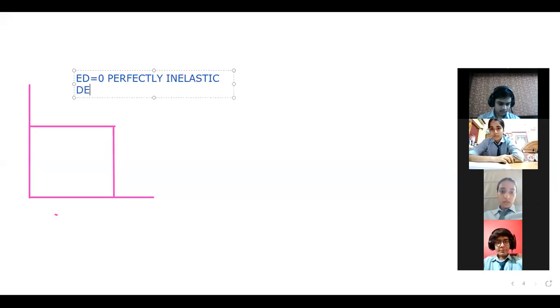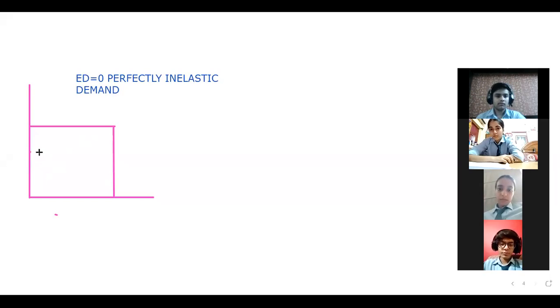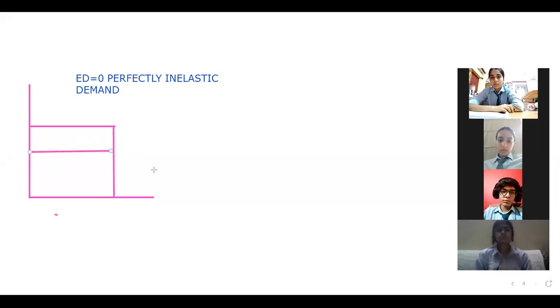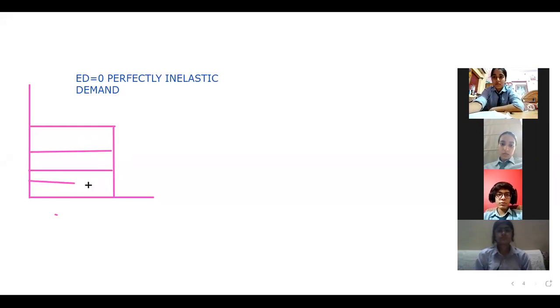Inelastic demand. Now, if the price is changing, look at the diagram carefully. Watch here on the screen. When you see the price is changing, the demand does not change at all. This means demand is the same. Whether the price decreases further or increases, the demand stays the same; the demand does not change at all.